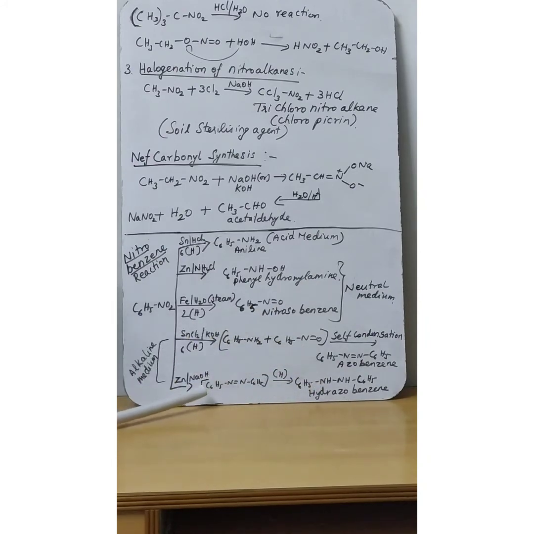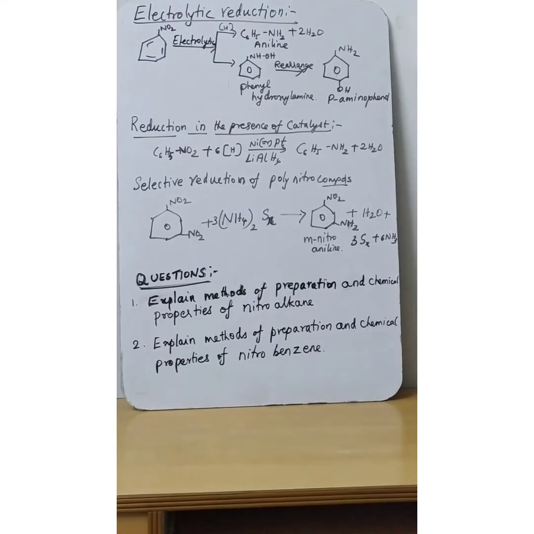The last two reactions are nitrobenzene undergoing reduction in the presence of stannous chloride and potassium hydroxide, and zinc and sodium hydroxide. Both are alkaline medium, that is, basic medium. So it will give azobenzene and hydrazobenzene as the products.